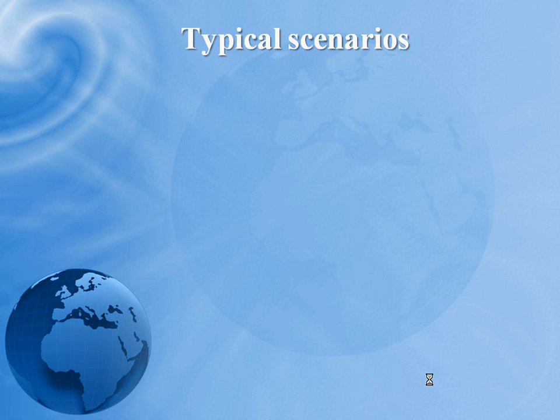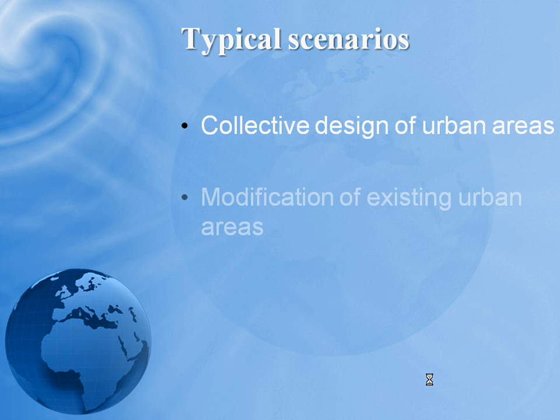The typical scenarios of employment of Vision can be various. For instance, think about a municipality that wants to reshape a city block building a new residential area. Vision can be used by the citizens to express their ideas on how that area should be built. Moreover, they can suggest ideas for the completion of an area partially built.